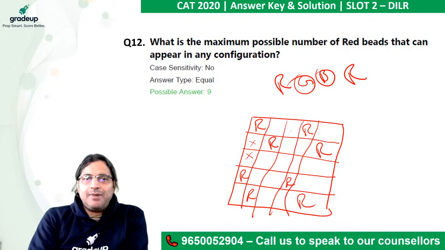So many people marked 8 as the answer. They forgot that one red could be put here as well. Please be informed, which is why the maximum is a total of 9.